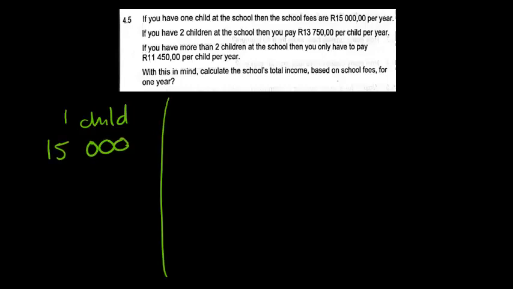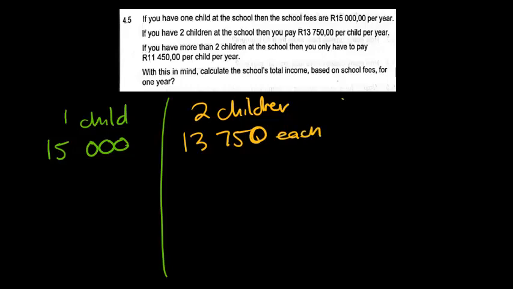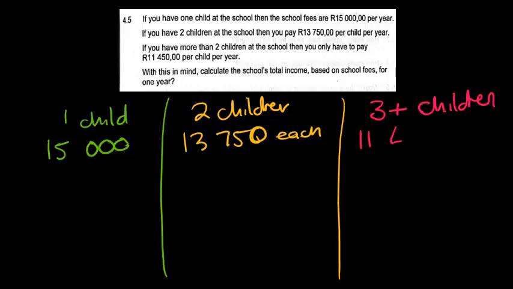We have got two children, which is going to be 13,750 each for each child. And our third category is going to be 3 plus children, and our total there is going to be 11,450 each.